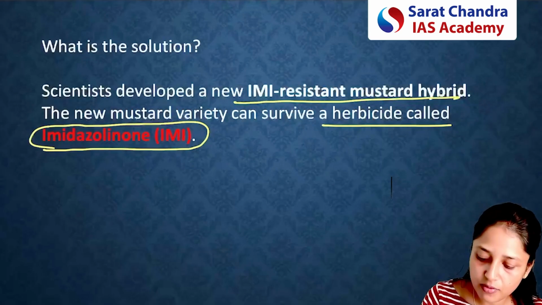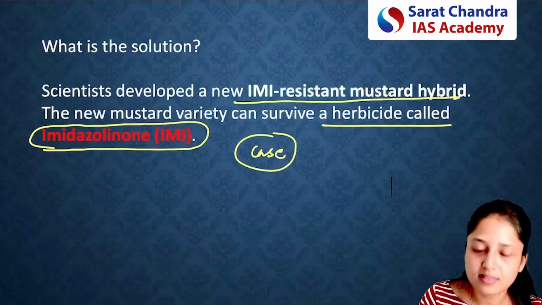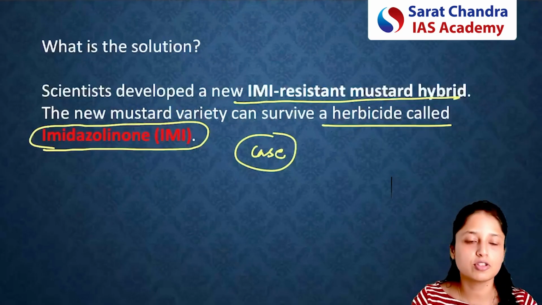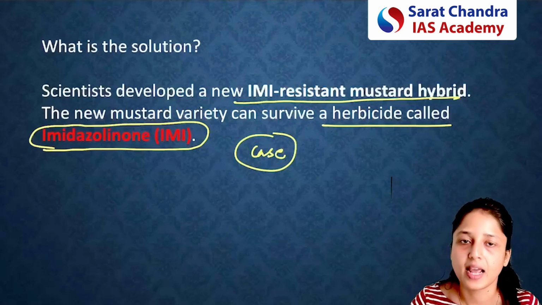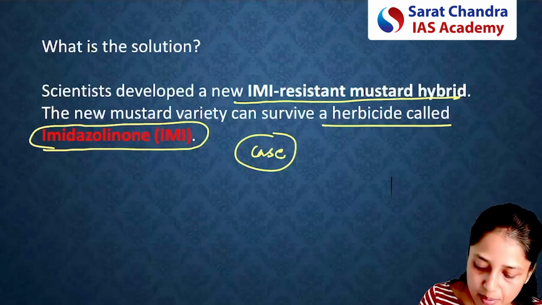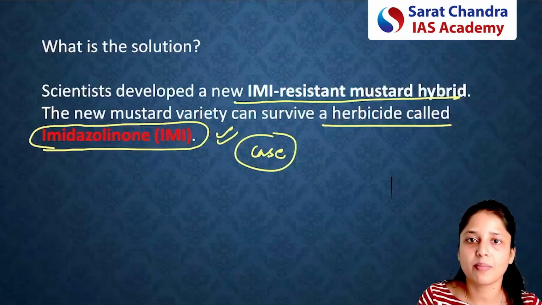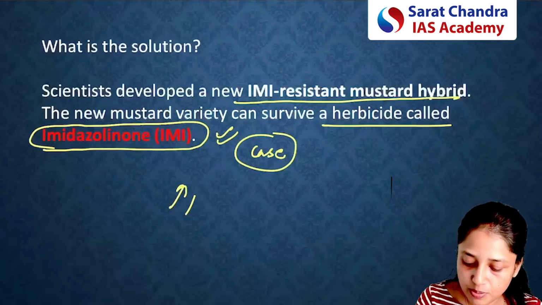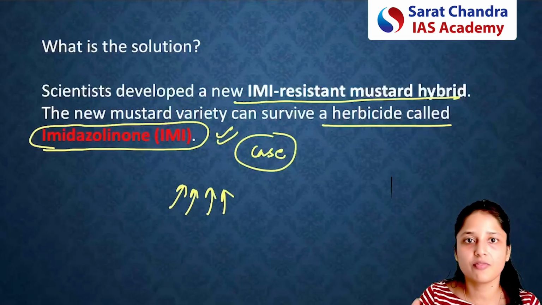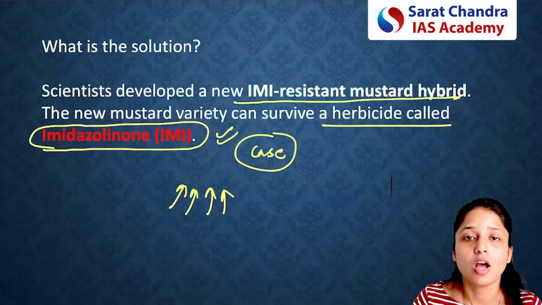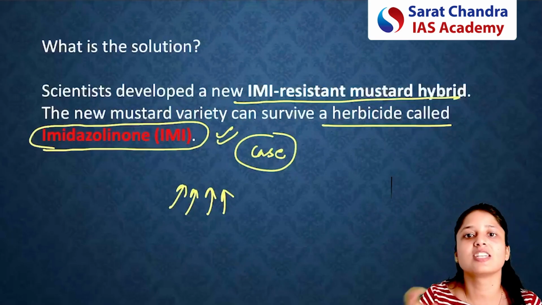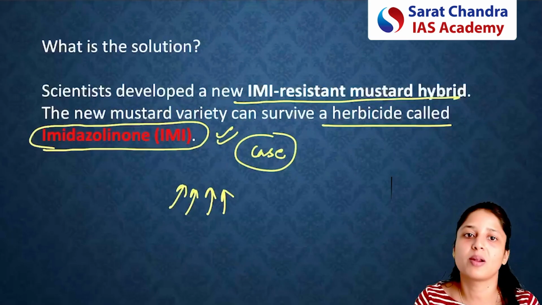So see, earlier what was the situation? Earlier, if there are weeds and you spray herbicide, the problem is solved, right? But the problem with IMI, see, IMI is a kind of herbicide. So earlier the problem with IMI herbicide was that if you sprayed it on the Orobanche weed we discussed just now, it would die, but the mustard plants would also die. So this was the problem earlier.